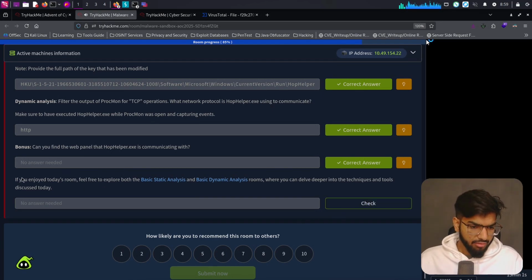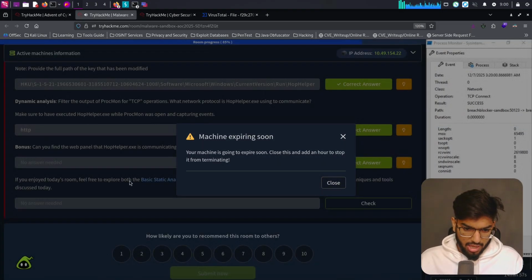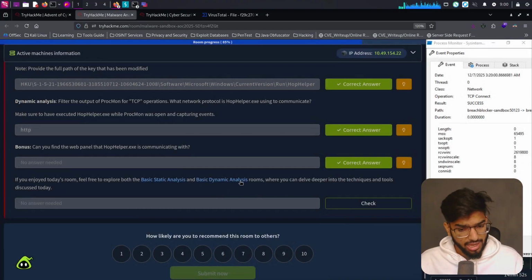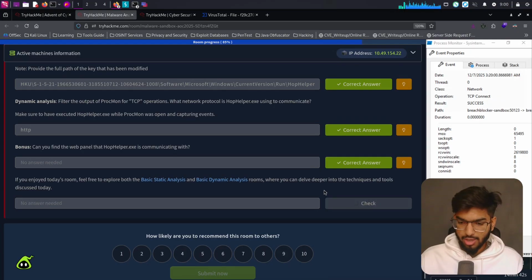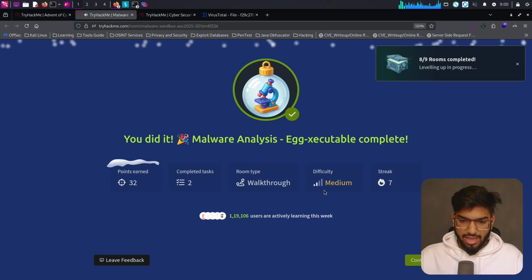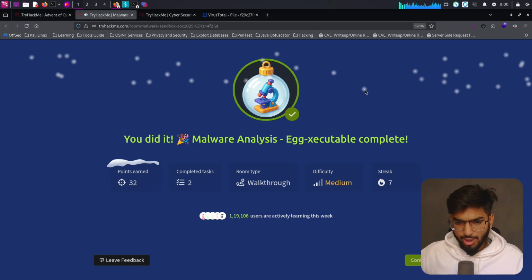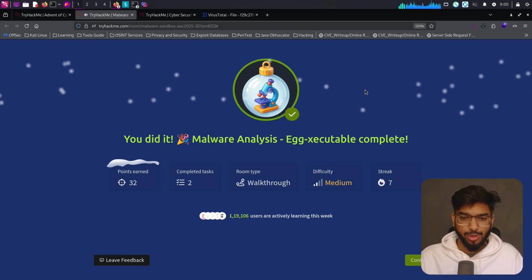If you have enjoyed today's room, feel free to explore both the machines, the basic static analysis and basic dynamic analysis rooms, where you can delve deeper into techniques and tools discussed today. Yes, I would love to, but right now let's click on check and finish today's challenge. And that is it for malware analysis on day 6 of Advent of Cyber.